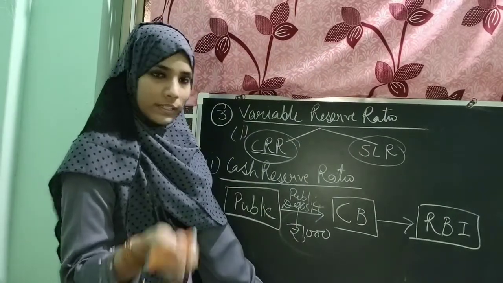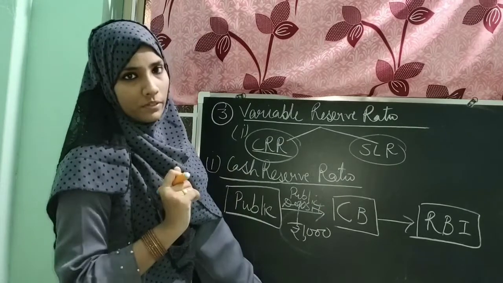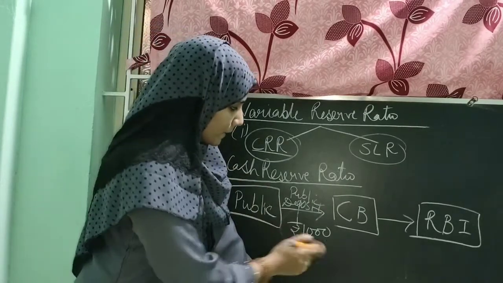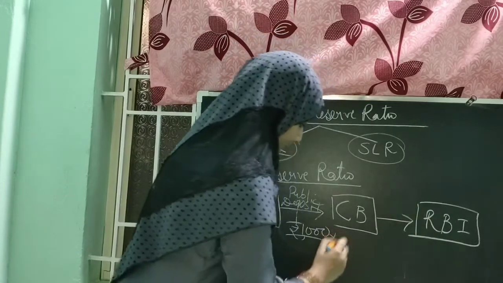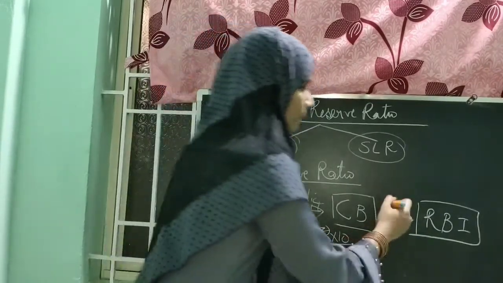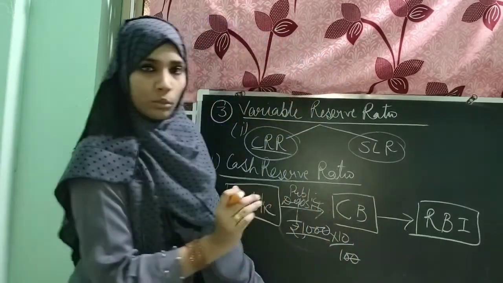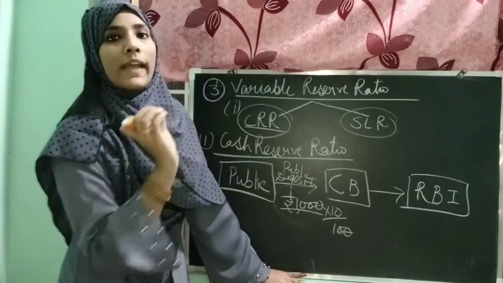Let's suppose the CRR, that is the cash reserve ratio rate, is 10%. So 10% of 1000 would be 100. You can just calculate here. It's 100. The commercial bank has to give rupees 100 to RBI in the form of cash reserve.